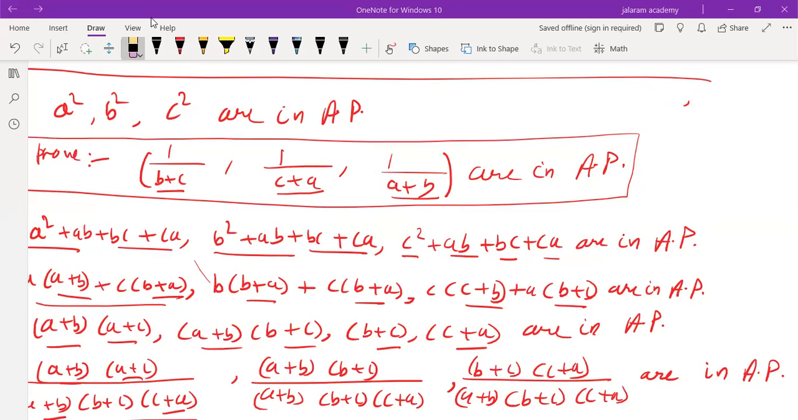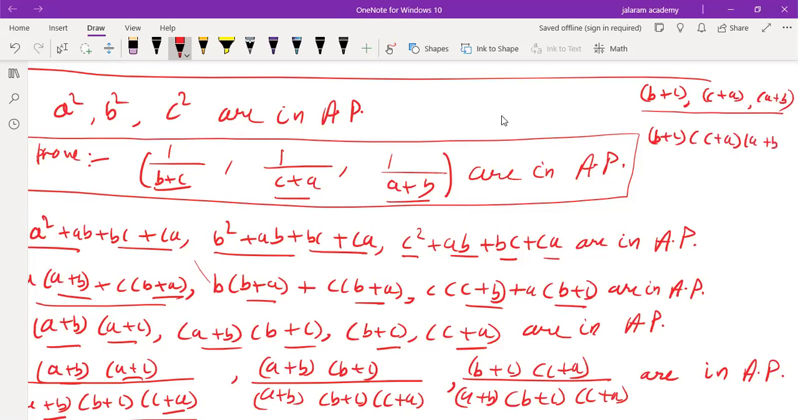The main concept about proving is the terms which we have to bring in our proof. That is 1 upon b plus c, 1 upon c plus a, 1 upon a plus b. So what is the LCM of these denominators? B plus c, c plus a, and a plus b are the denominators of the three terms. None of them have a common factor, so the LCM is obtained by their product: b plus c into c plus a into a plus b.